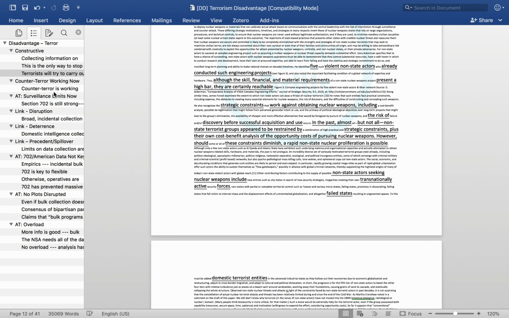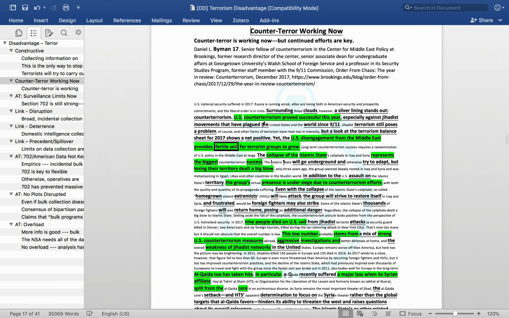But what's important then is for your later speeches to have additional pieces of evidence that can deal with objections that are raised by the pro. So let's take a look at some of those. An objection that might be raised is that counterterrorism is currently ineffective. Likely the pro has come ready with several cards that say, we're looking for a needle in a haystack, counterterrorism is not effective, or even that terrorism is currently high.